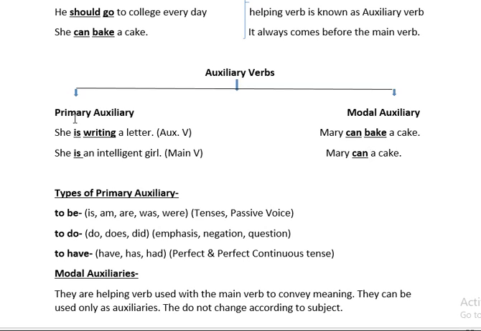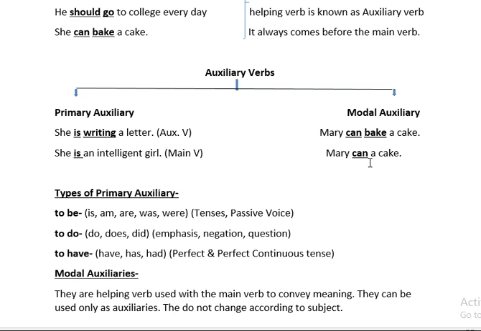How? See here, a primary auxiliary can be used as an auxiliary verb as well as the main verb. But in the case of a modal auxiliary, we cannot use it as a main verb. A modal auxiliary is always a helping verb, you can say. And you also have to keep in mind, they do not change according to the subject.